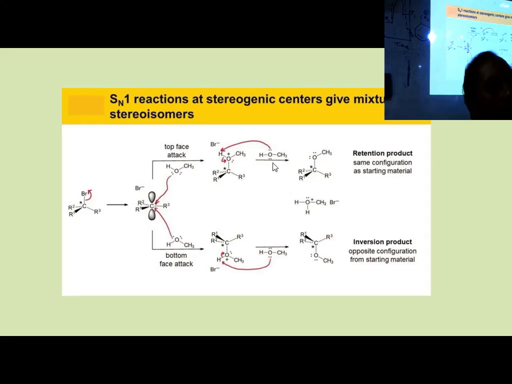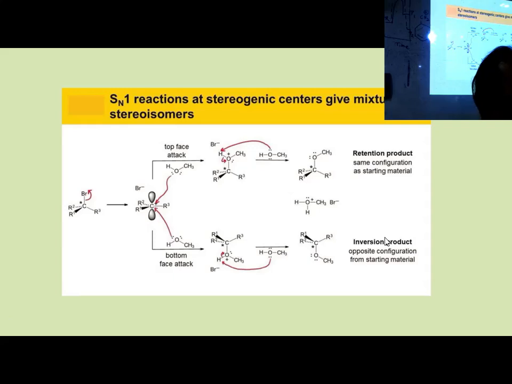It is optically inactive due to external compensation. Write this down, due to external compensation. 50% D and 50% L, dextro and levo product, 50% D product, 50% L product. One will be D product, the other one will be L product, just opposite. D and L, small d, small l. Due to external compensation. I have to clarify what is the meaning of that.